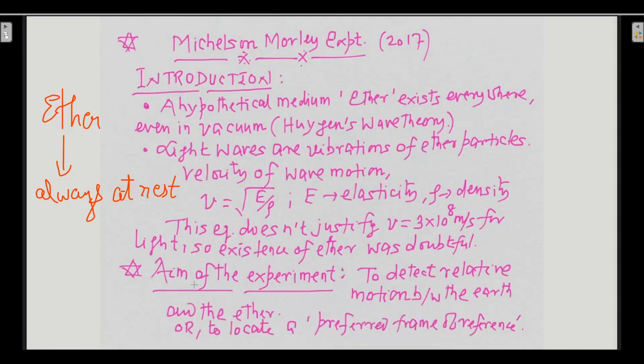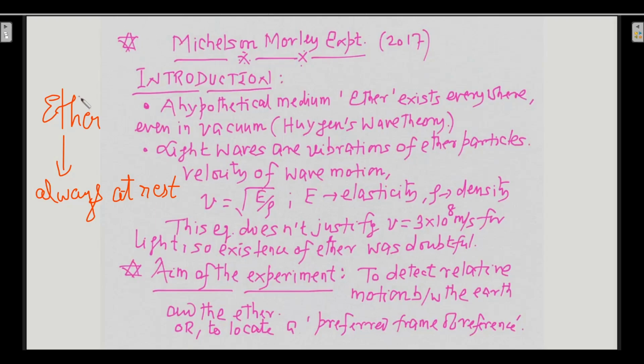Now the aim of this Michelson Morley experiment was to detect the relative motion between the earth and the ether, as the earth is rotating on its axis. You are saying that ether is present everywhere, even in vacuum, and even at those places where a medium is present.